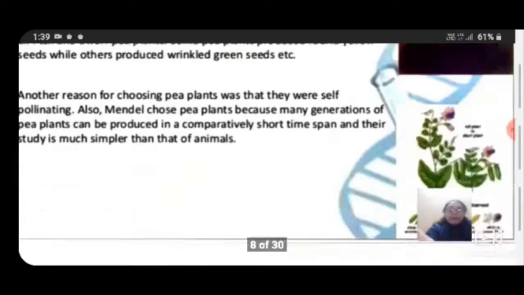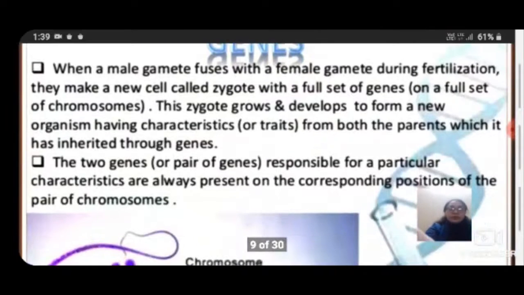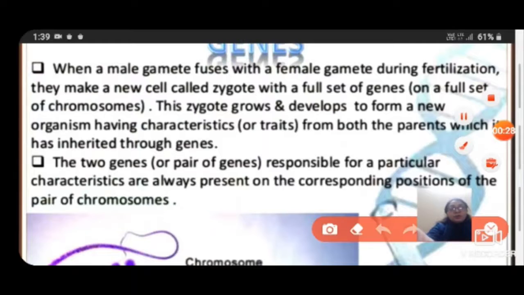So, here I am describing the term gene. Students, remember this, a question can be asked to you in this chapter. Mendel used the term factors in place of genes. So what are genes? When a male gamete fuses with a female gamete during fertilization, they make a new cell called a zygote with a full set of genes on a full set of chromosomes.